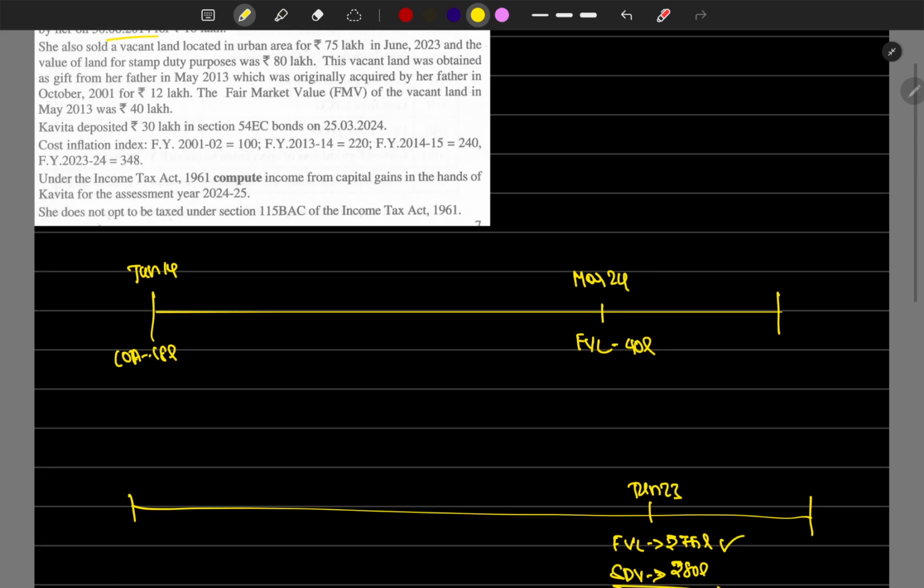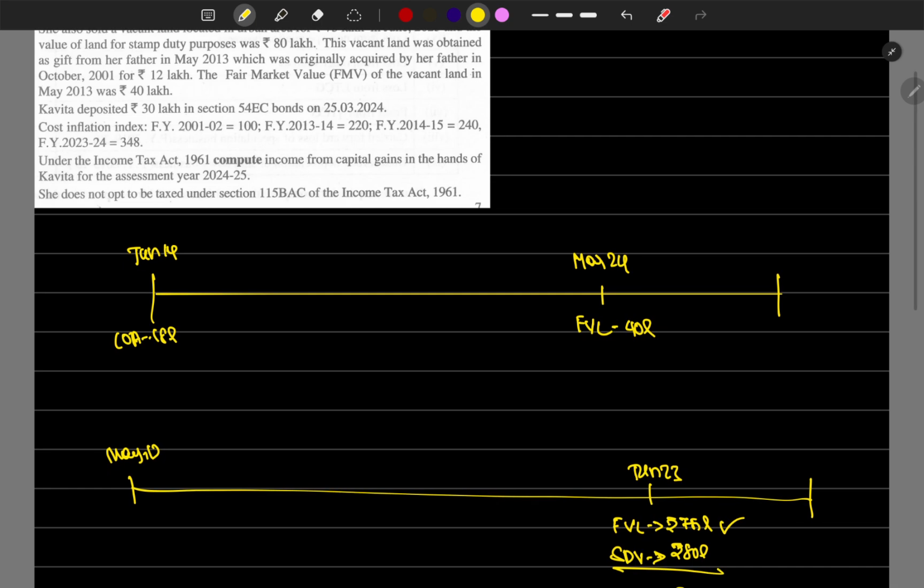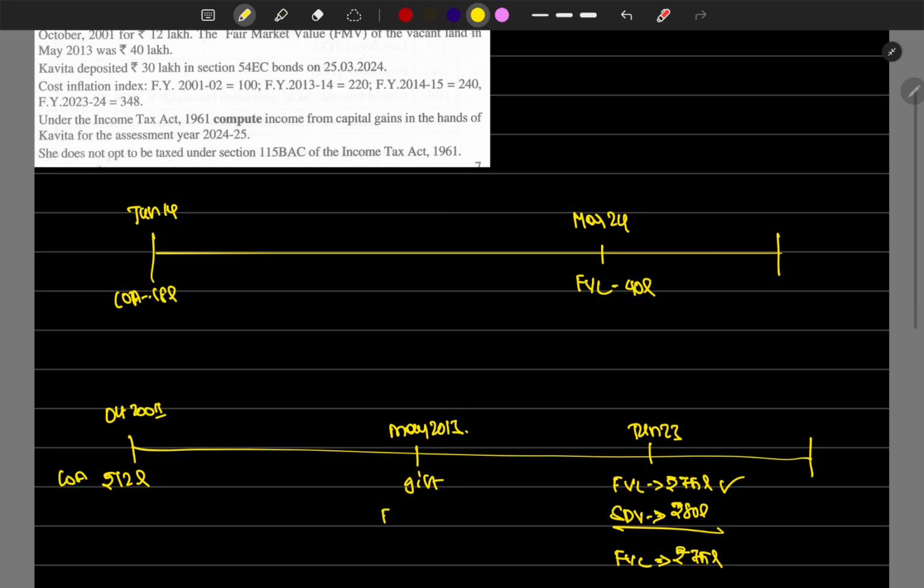What else was the information given? The vacant land was obtained as a gift from her father in May 2013. It was originally acquired by the father in October 2001 for 12 lakhs, which is the cost of acquisition. The fair market value on that date is 40 lakhs.